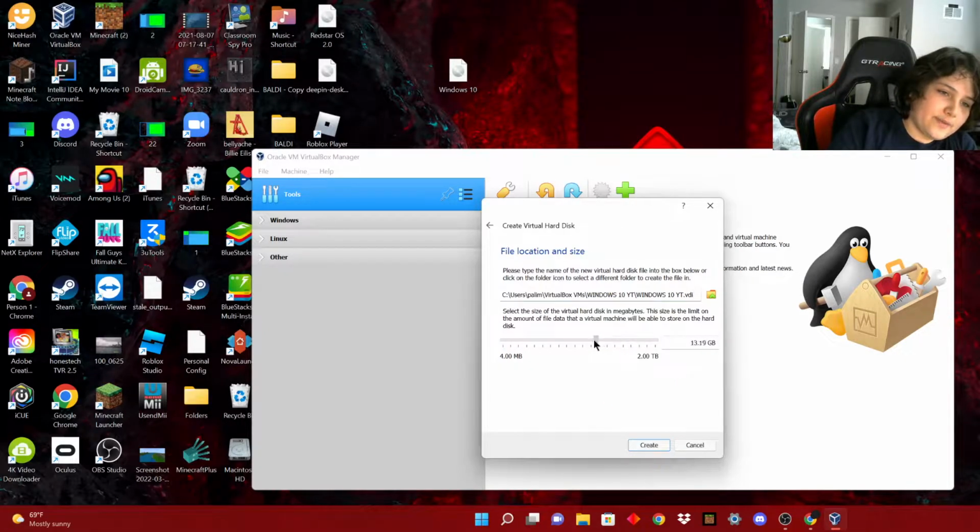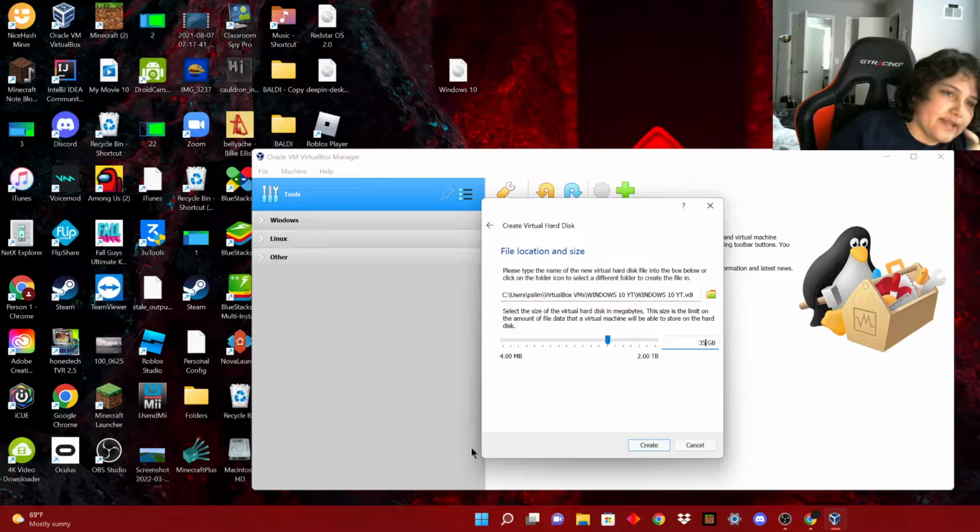So I'm going to give it 35 gigabytes. I'd recommend you do 35 or higher because Windows 10 will only run on 32. I would recommend you give it at least 35.